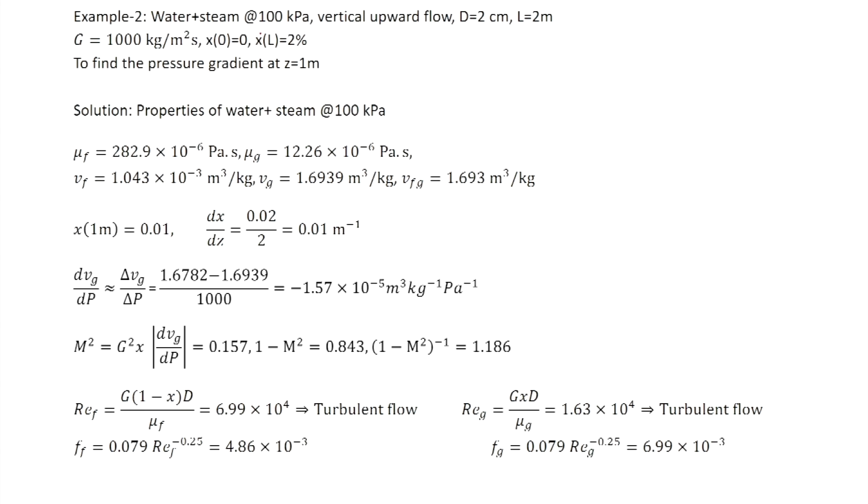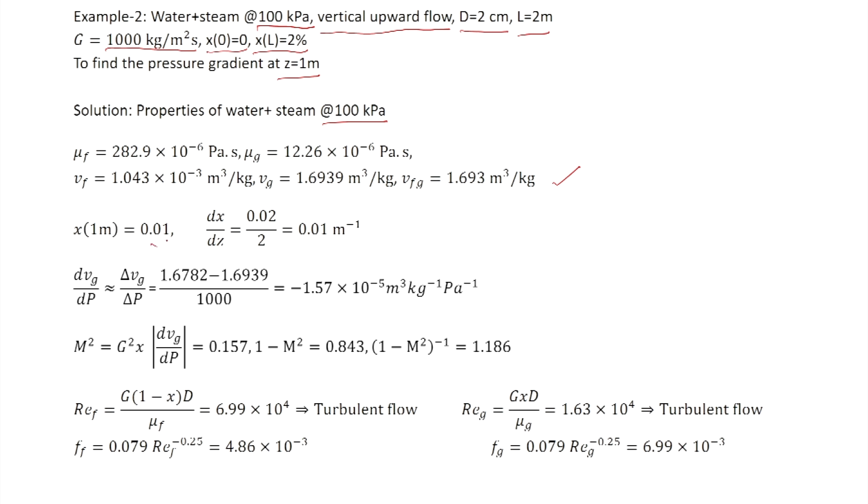Here also the data is the same as the second example for the homogeneous model: 100 kilopascal, vertical upward flow, diameter is 2 centimeter, length is 2 meter, mass flux is 1000 kg per meter square second, inlet quality is 0, outlet quality is 2%, and we have to find the pressure gradient at the midpoint, that is Z equal to 1 meter. Now, the properties at 100 kilopascal are the same as before.